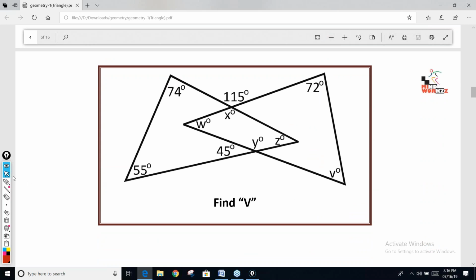Find out the value of v. Now for finding the value of v, first you need to find the value of x, y, z and w, all four. Then only you will get the value of v. One answer, v.